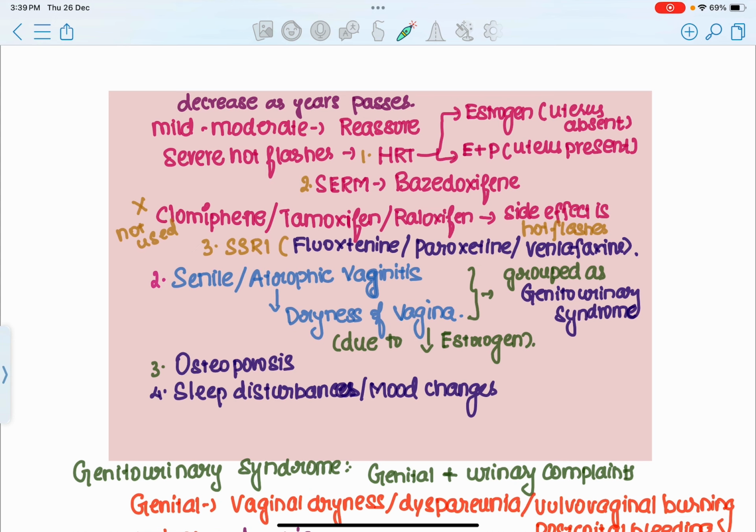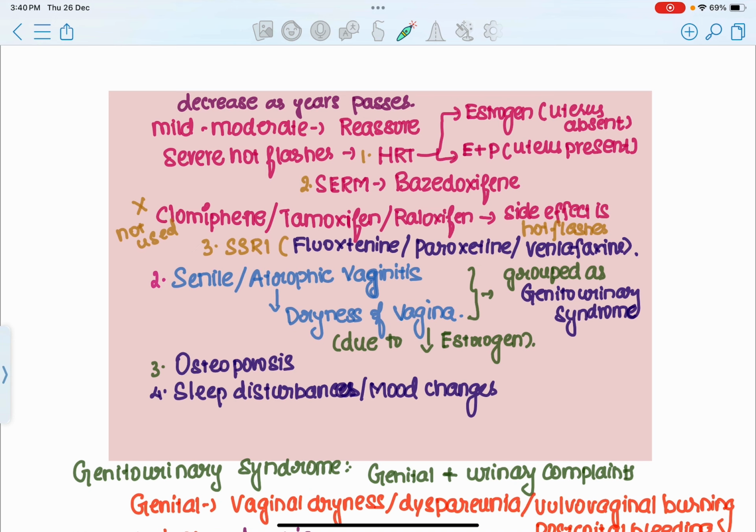So a selective estrogen receptor modulator is a drug which has selective functions in different parts of the body. The most common SERM used in the treatment of severe hot flashes is bazedoxifene, B-A-Z-E-doxifene. So bazedoxifene is the most common selective estrogen receptor modulator administered for the treatment of severe hot flashes. Now you may have a doubt. Why is only bazedoxifene administered? Why are the other selective estrogen receptor modulators such as tamoxifen, raloxifene and clomiphene not administered?